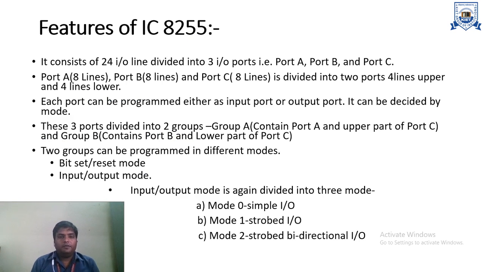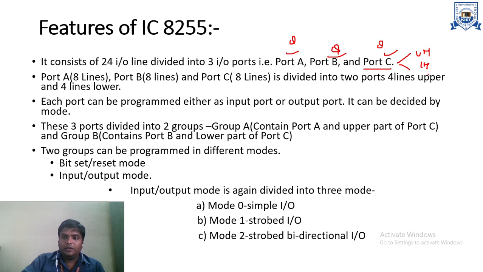Talking about features, the 8255 IC has three ports: port A, port B and port C. Each port is of 8 bits, so port A has 8 lines, port B has 8 lines, and port C has 8 lines. The different peripheral devices are connected on these lines. Port C is divided into two parts, the upper half and the lower half, each having 4 bits of information.